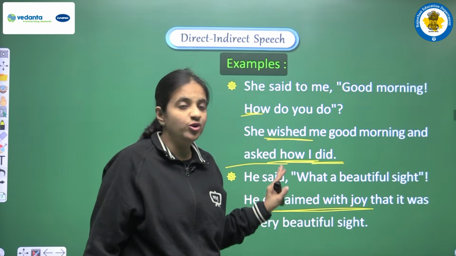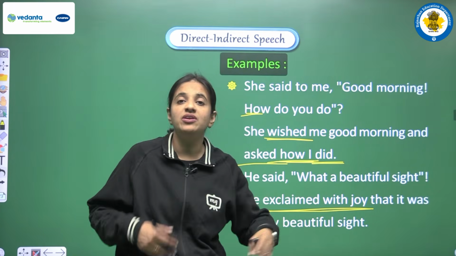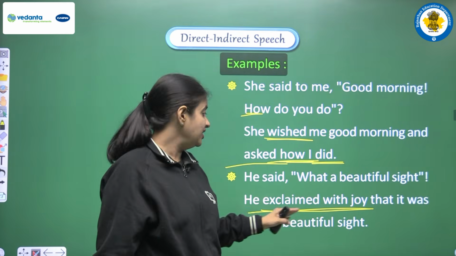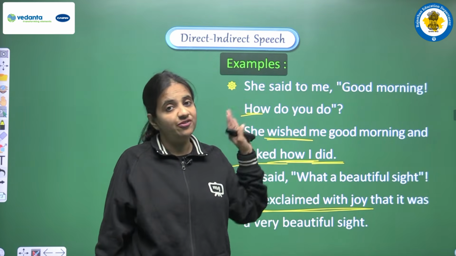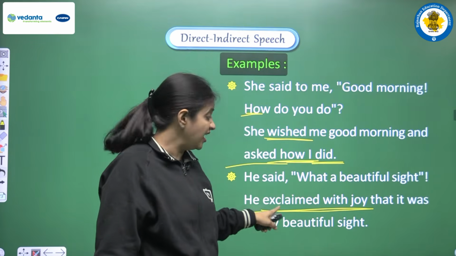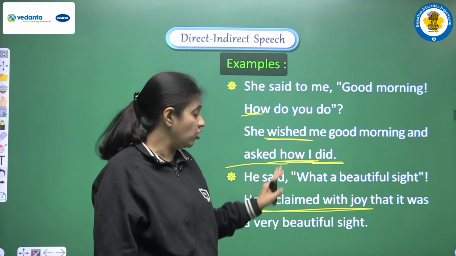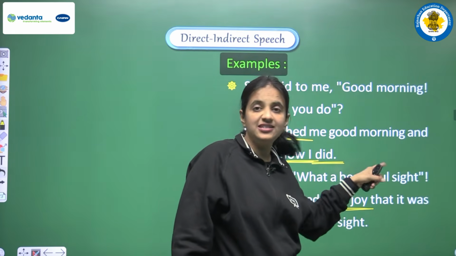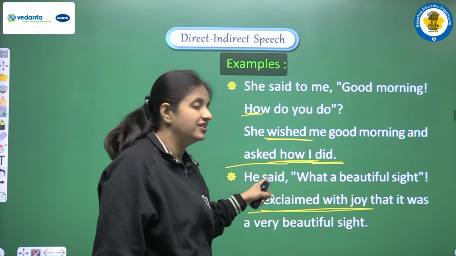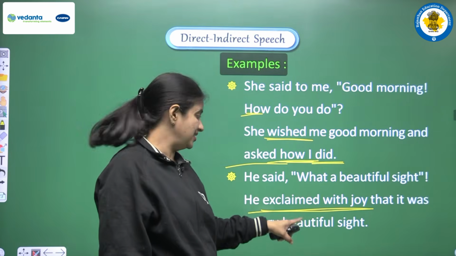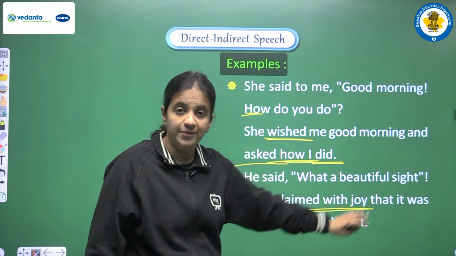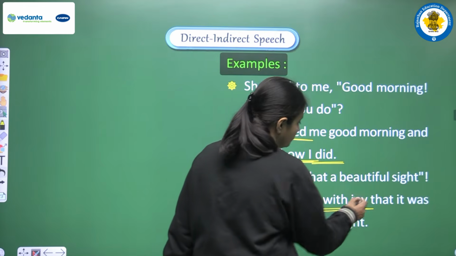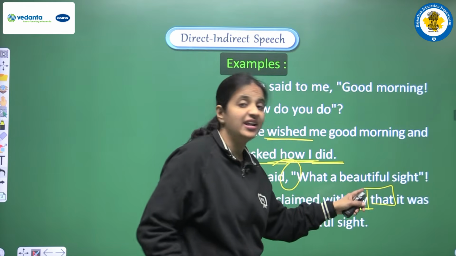Okay, अगर ये mood clear है that in the sentence we are having a deep sadness, so we can write he exclaimed with sorrow. But if the mood is not clear, so we can write only exclaimed, right? So we can also use he exclaimed that. But now here in this sentence it is clear that the person is very much happy, so we are using he exclaimed with joy. Now in the place of commas we are adding one conjunction and we are adding that here.